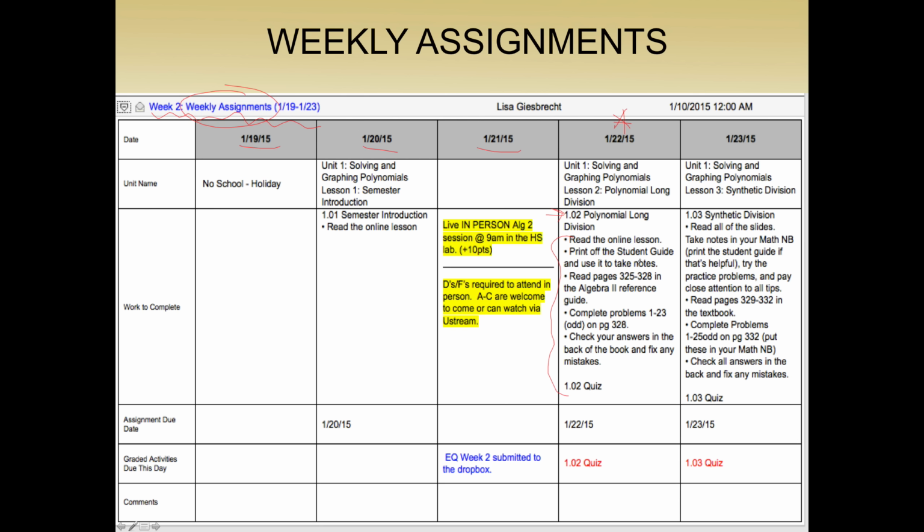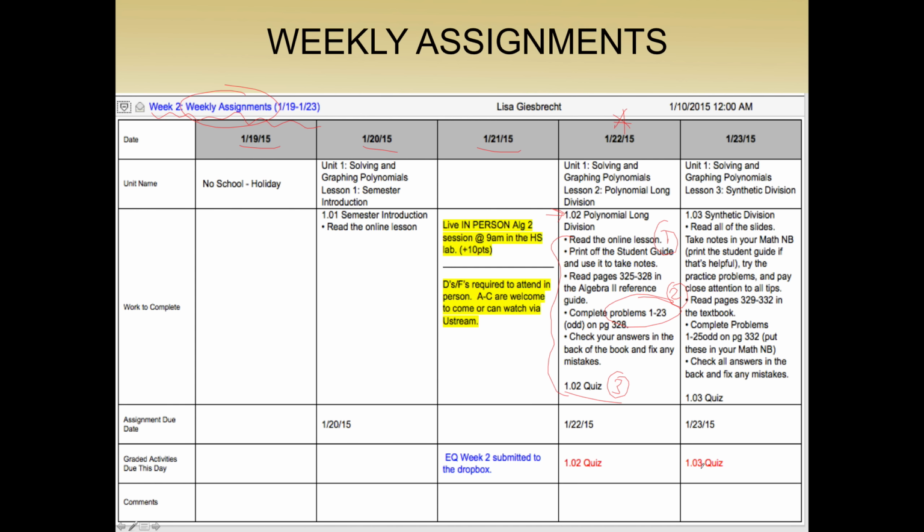You're going to read your lesson, you're going to do some problems out of your book, you're going to take the quiz. So remember that those are the 3 steps. Step 1, read the lesson. Step 2, do your book work. Step 3, take your quiz. So that's pretty much what each of our days look like in math.